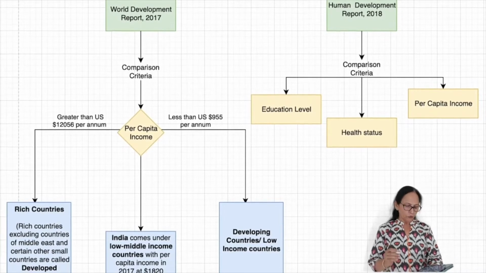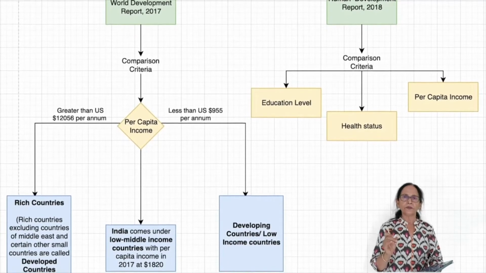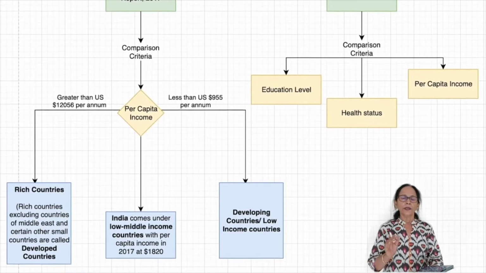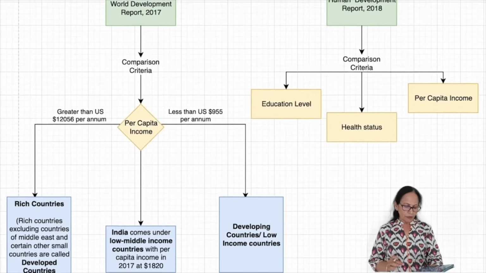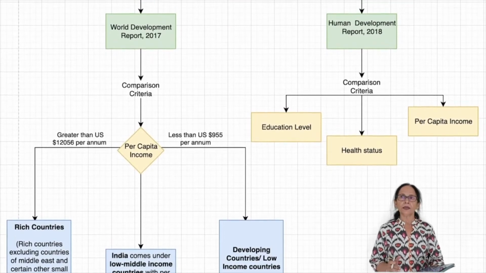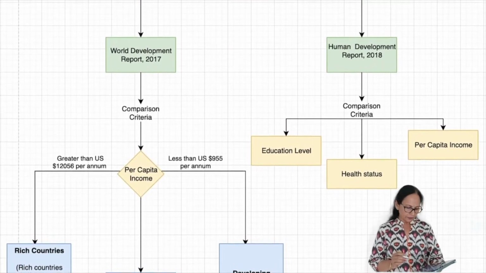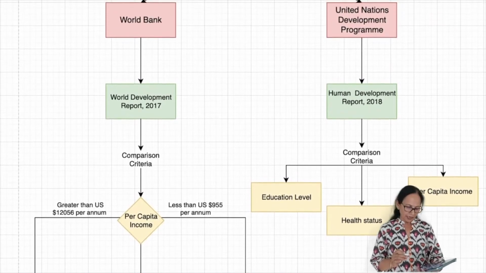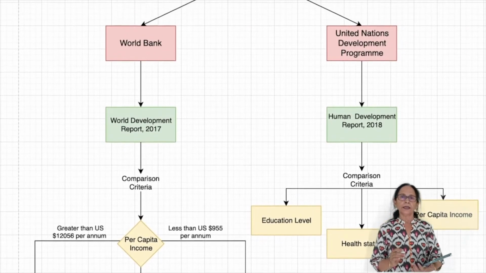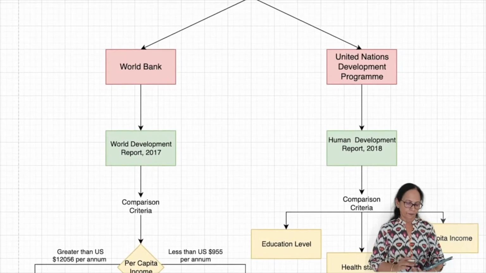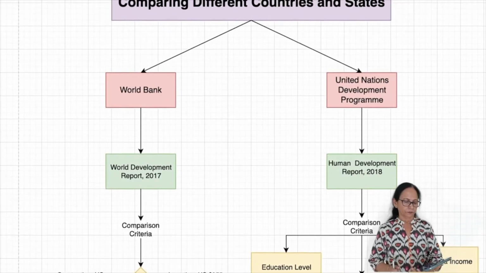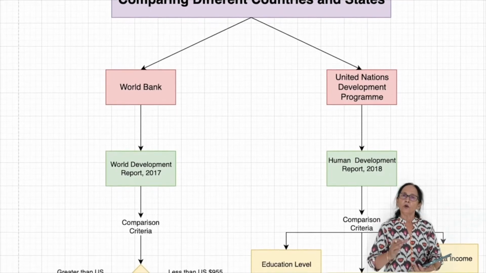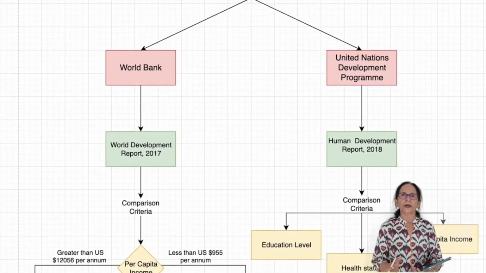Per capita income of $955 or less per annum are called low income countries or developing countries. India comes in low middle income countries as its per capita income in 2017 was $1820 per annum. UNDP considers more factors with income to classify different countries.